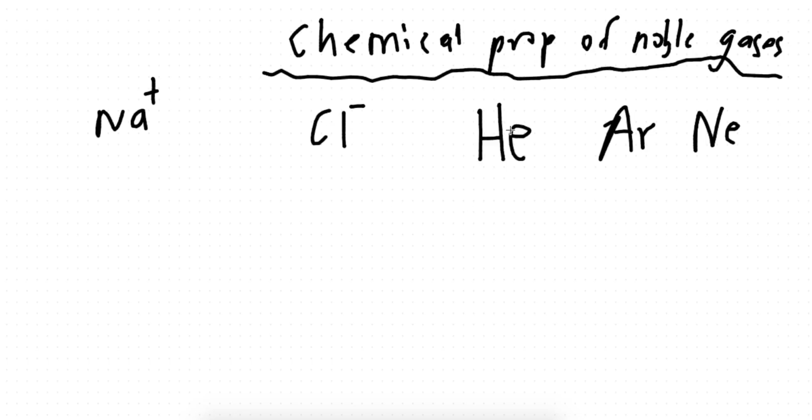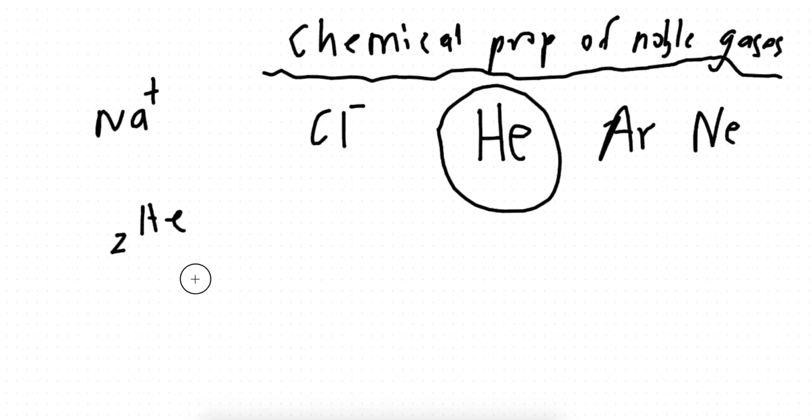Now, let's take helium for example. This is actually one exception to the rule. Helium has a proton number of 2. What is the electronic configuration? Just 2. Now, we know that in the first shell, you must have 2 electrons. Helium has 2 electrons in the first shell. So the first shell, which is its only shell, is full, meaning helium is stable. It doesn't need to gain electrons, it doesn't need to lose electrons to be stable. So, it's stable.